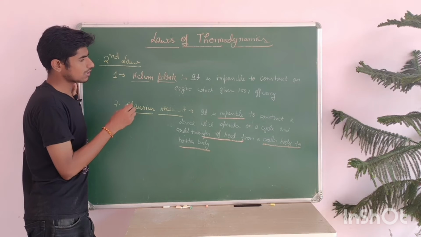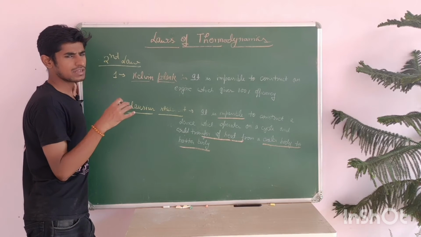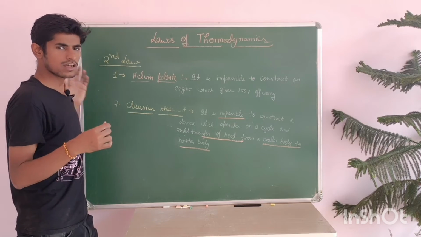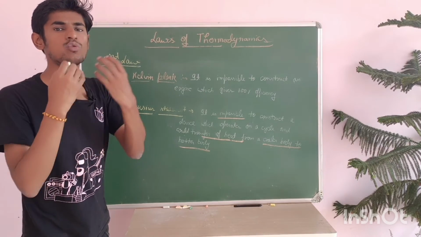It means an engine can't change 100% of heat to work.